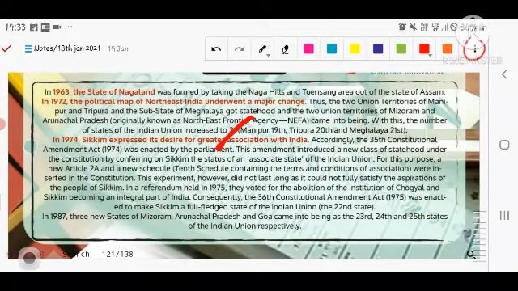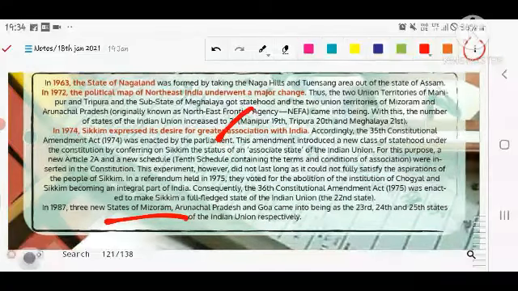This experiment, however, did not last long as it could not fully satisfy the aspirations of the people of Sikkim, and they were continuously revolting against the Maharaja there. The Chogyal dynasty ruled there. In a referendum held in 1975, they voted for the abolition of the Chogyal dynasty, and Sikkim became an integral part of India. Consequently, because of the 36th Constitution Amendment, a full-fledged state was made. In 1987, Mizoram, Arunachal Pradesh and Goa became the 23rd, 24th and 25th states of India.